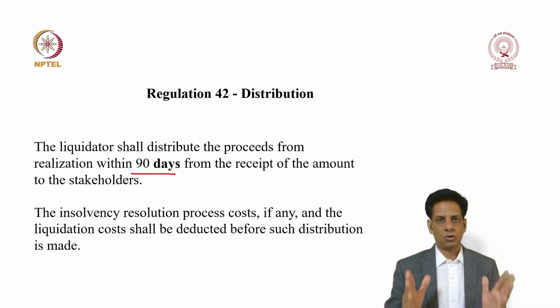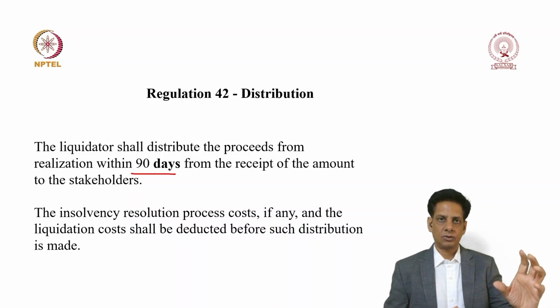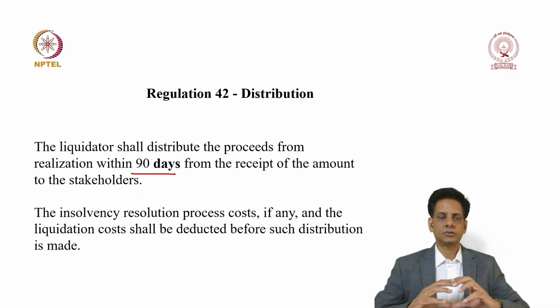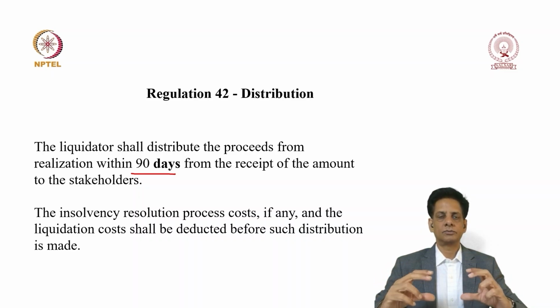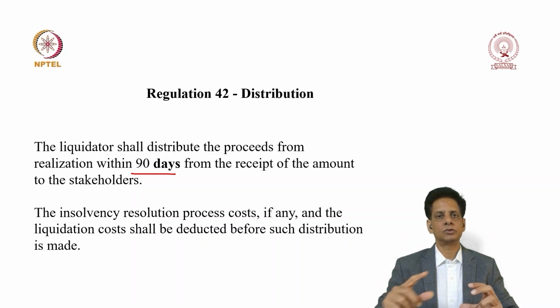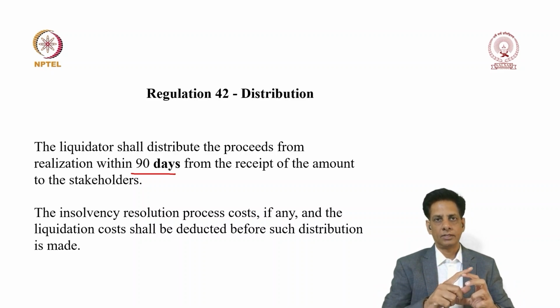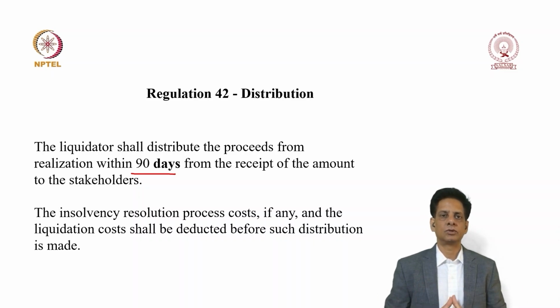Hence, the law itself, along with the regulation, says that all the CIRP costs and the liquidation costs will stand on priority under Section 53 for distribution of funds. After distribution of these monies under CIRP and also under liquidation, only then can the balance be distributed to other creditors.